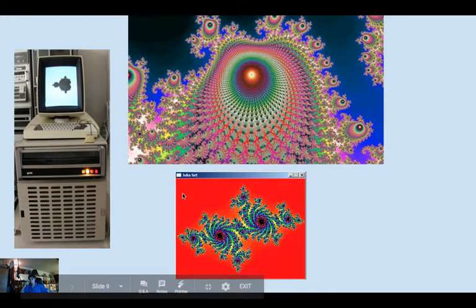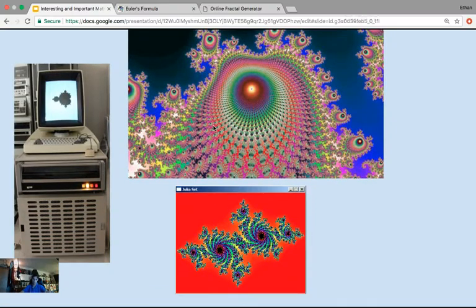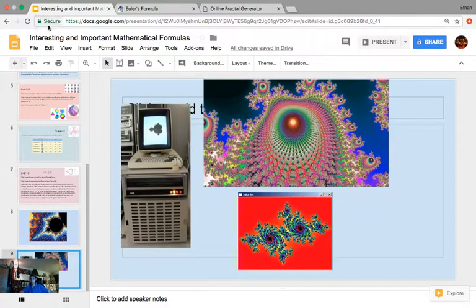And there's a really cool picture of a Julia set, which relies on Benoit Mandelbrot's formula, but also vice versa. They're inextricably linked, Julia sets and Mandelbrot fractals. This is a really nice photo. This one's pretty cool. But yeah, those are my favorite, interesting and important mathematical formulas.